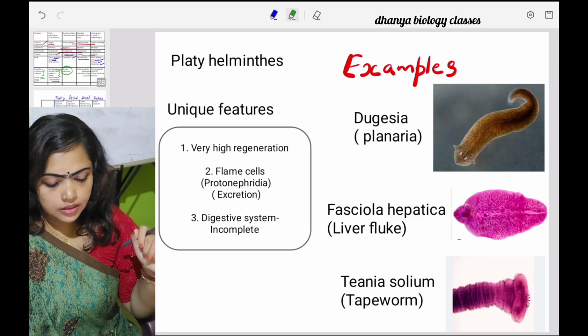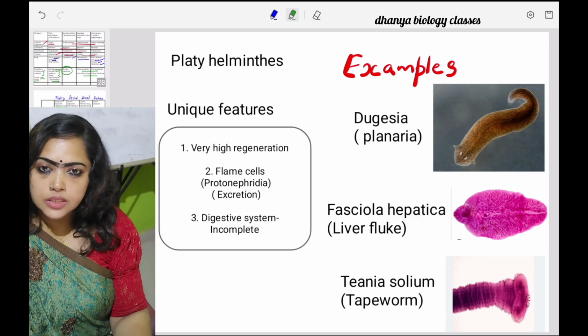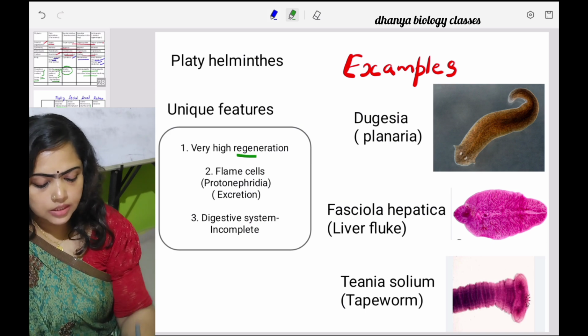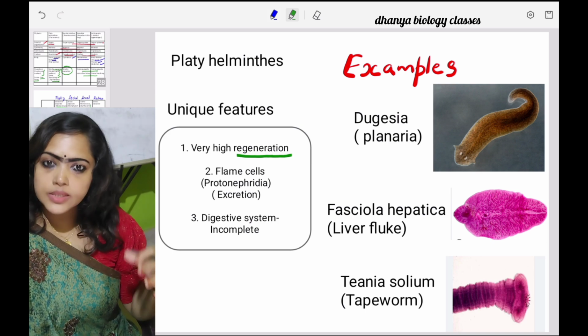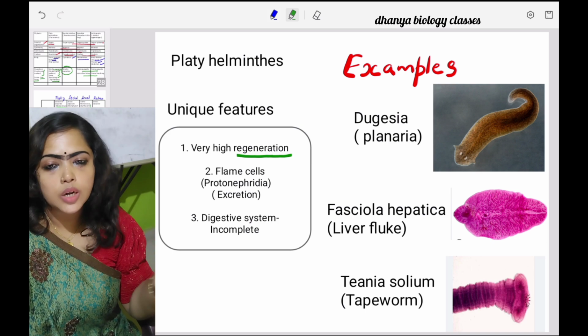Okay. Then let us discuss the unique features and the examples. So the first phylum is Platyhelminthes. The unique feature is very high regeneration capacity. What is regeneration? It is the ability to regrow the lost body part.